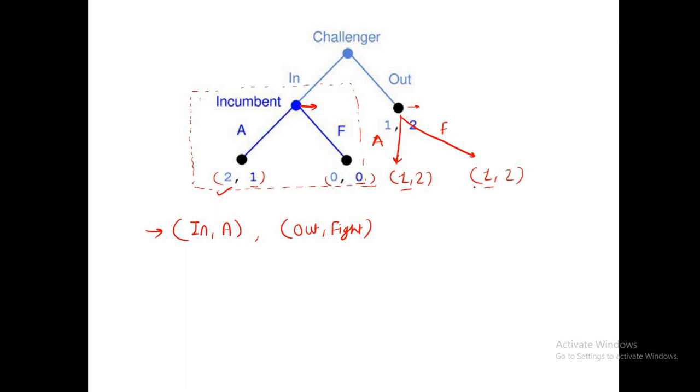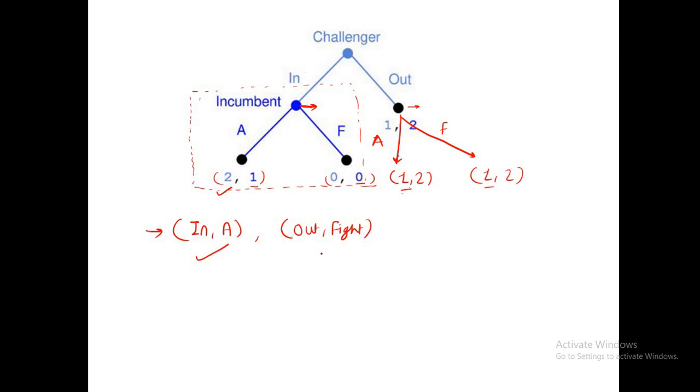If I compare 2 with 1, which one is best? The 2 is best, right? So in is best. This means this equilibrium is valid for the whole game tree.